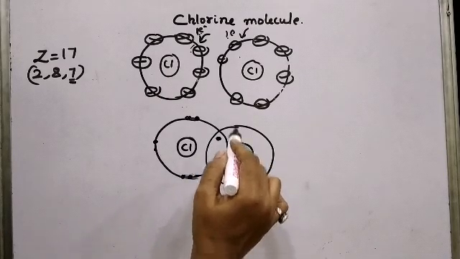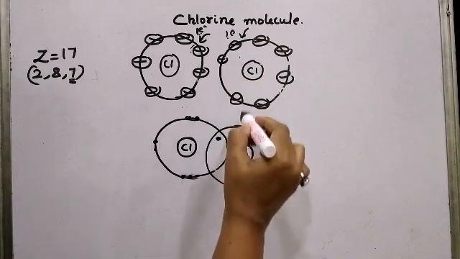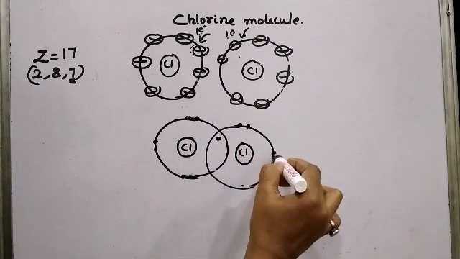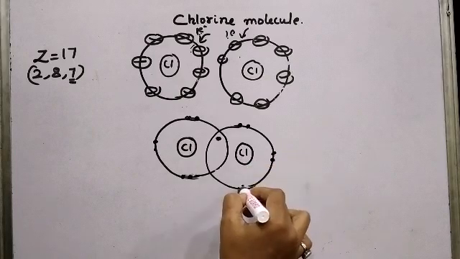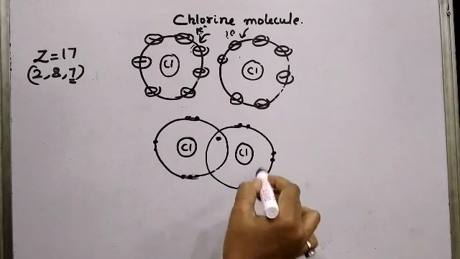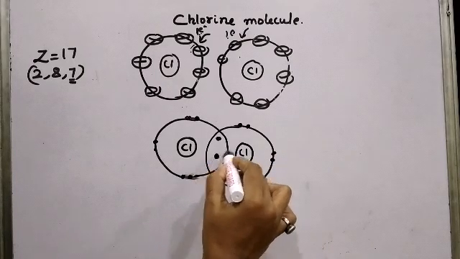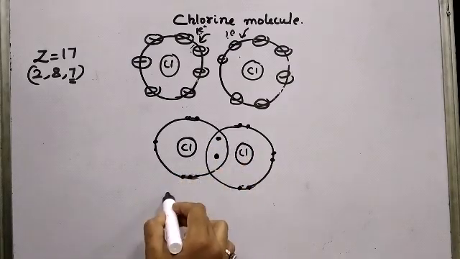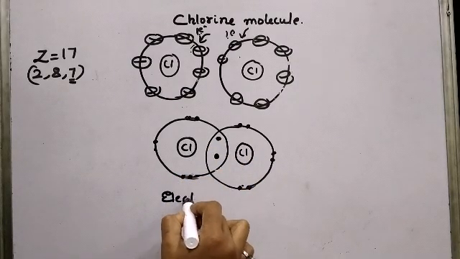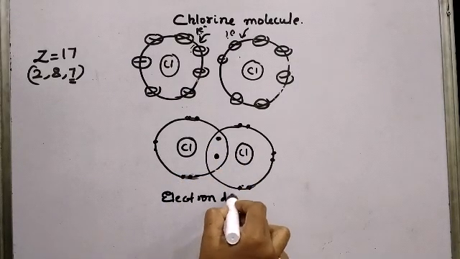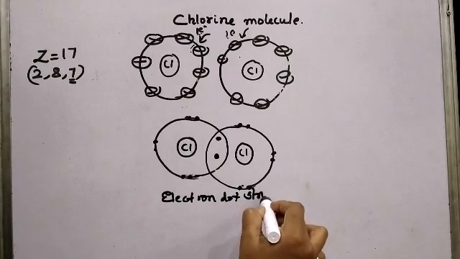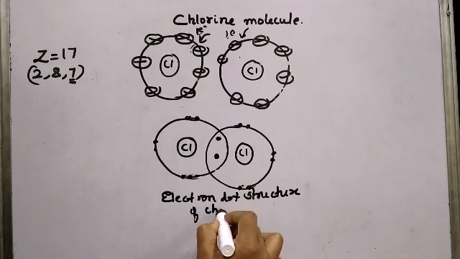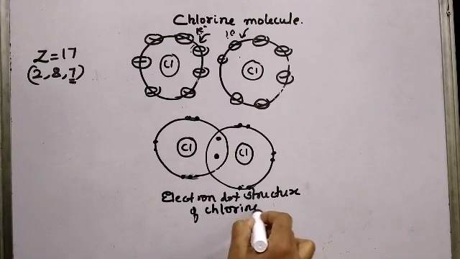Similarly, I can show the 7 electrons of the second chlorine atom in the form of dots. So 1, 2, 3, 4, 5, 6. And where will the 7th one go? The 7th one will be shared with the first chlorine atom. Okay. So this is the electron dot structure of chlorine molecule.